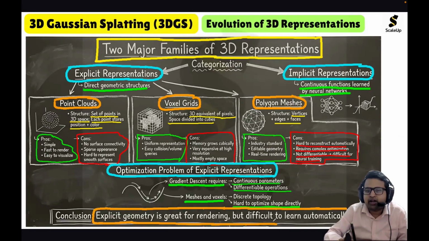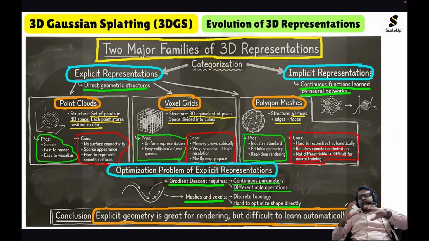And what is the meaning of learning? See, the idea is that if I want any change to automatically adapt without us running the algorithm, that is not possible with explicit representation. Because in explicit representation, for any change in the topology, we have to rerun the mesh algorithm. It cannot adapt in real time.